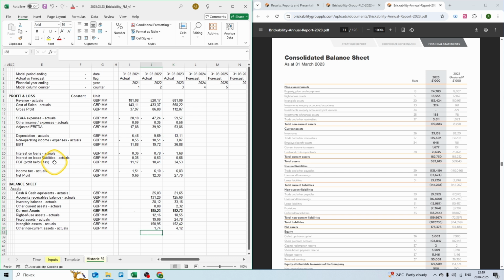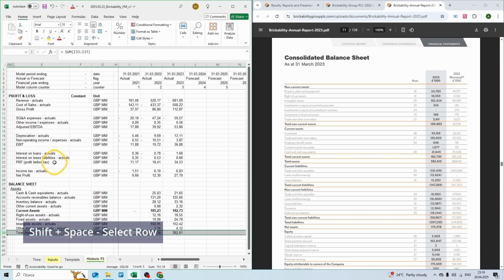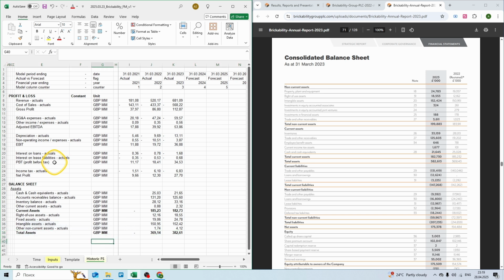And now we have total assets. Again, unit is £1,000,000 and use the sum formula, use Shift and up arrow to select the cells, Control C to copy, Shift arrows to select, and Control V or Enter to paste our formula. Again, Shift Space to select the row, Control B to make our font bold. Now in the second column, type in liabilities and equity.